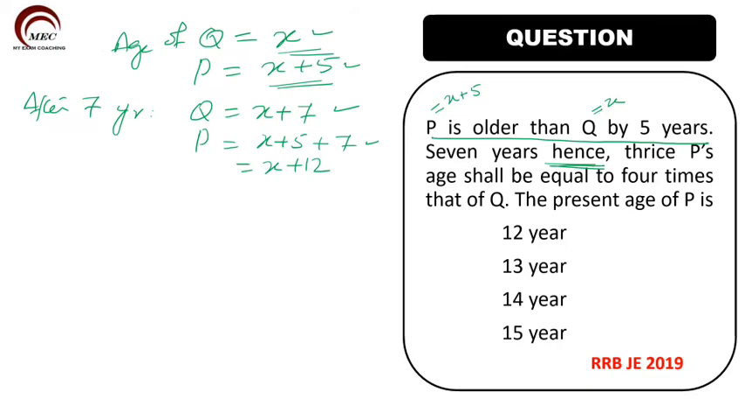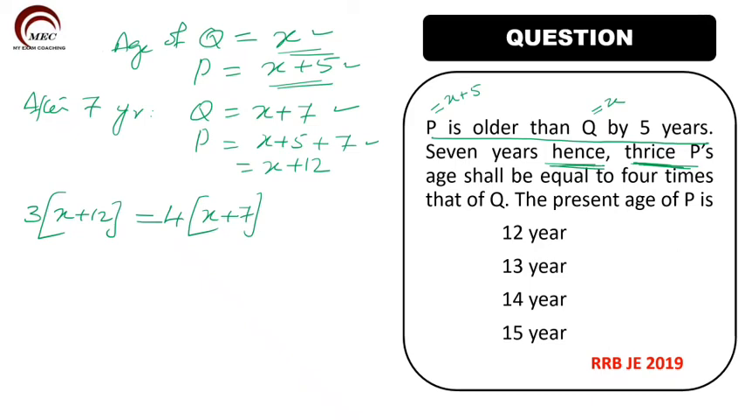What is the condition given? Thrice P's age. Thrice means 3 times. All these words are very, very important. Twice means 2 times. Thrice means 3 times. Thrice P's age, so 3 times of P's age. What is P's age? X plus 12, is equal to 4 times that of Q, 4 times of X plus 7. So we got the condition here. From here you can solve the correct answer.